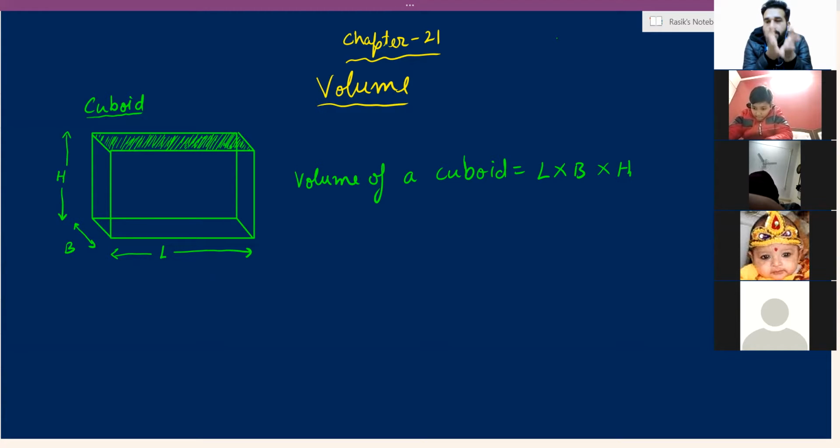In fact, your room itself has some volume. Do you know that your room also has some volume? A room is also in the shape of a cuboid, am I right or not? What is the shape of your room? It is a cuboid. Yes, it has some length, breadth, and height. So your room is a big cuboid. You can measure the length, breadth, and height of the room. Sir, but it does not occupy space. It occupies space. It is occupying space in your house. Am I right or not?